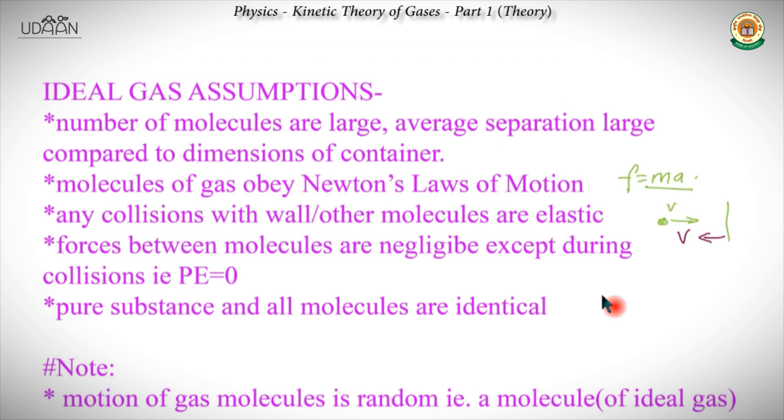The forces between the molecules are negligible except during collision. So if the molecules collide among themselves or they collide with the wall, only during that time the forces act, otherwise there are no intermolecular forces. So you're saying that this particle and this particle would not interact in any other way except for the time when they actually collide. Yes. So this also gives us the inference that the potential energy would be zero because there are no intermolecular forces.